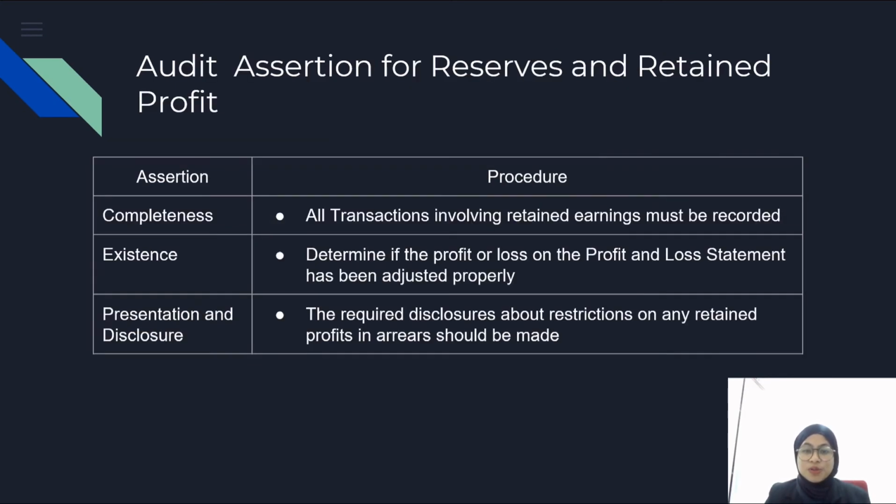Okay, next, move on to the audit assertions for reserve and retained profit. There are three assertions in order to audit reserve and retained profit: completeness, existence, and presentation and disclosure. First of all, completeness. Auditors need to ensure all transactions involving retained earnings are recorded. The next one is existence. Auditors need to determine if the profit or loss on the profit and loss statement has been adjusted properly, and if there is any adjustment that affected retained profits, it must be declared in the board meetings. Last but not least, presentation and disclosure. Auditors need to make sure any restriction on retained earnings is disclosed.